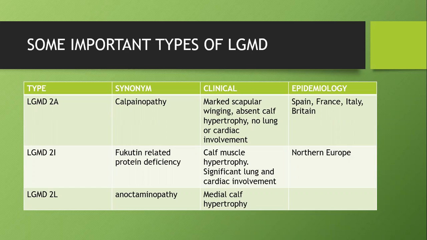LGMD type 2I is called fukutin-related protein deficiency. This type is associated with calf muscle hypertrophy with lung and cardiac involvement. So LGMD2I is similar to Duchenne's muscle dystrophy. LGMD2L is called anoctaminopathy, where there will be medial calf hypertrophy.